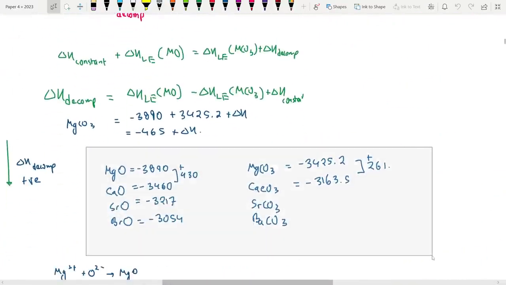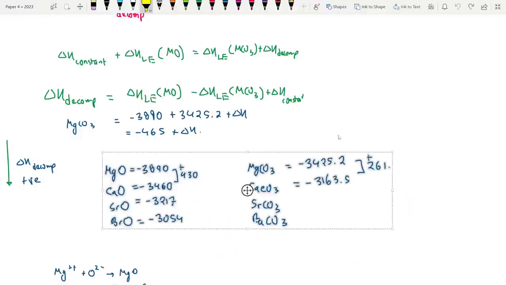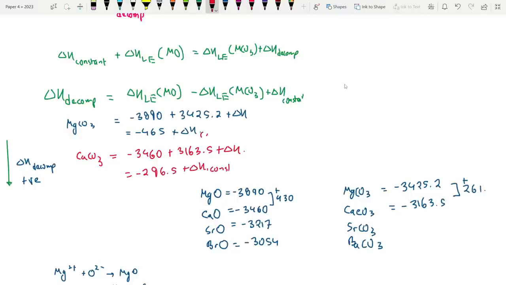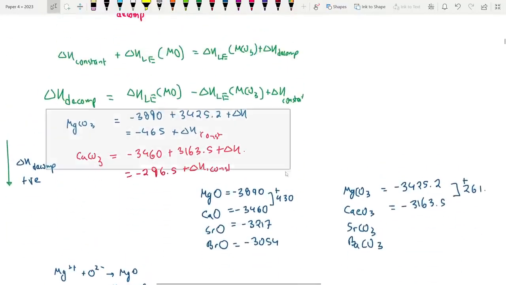Check this out. If I perform the calculation for oxides, it is this value over here. Now, if you perform the same calculation for, maybe, calcium carbonate, what would it be? Essentially, it's the lattice enthalpy of the oxide, which is minus 3460, plus 3163.5, plus del H. So let's do the math. Minus 3460 plus 3163.5 is minus 296.5, plus this constant value of del H, which is also going to be positive since we are breaking something down. But yeah, this is the logic behind it.